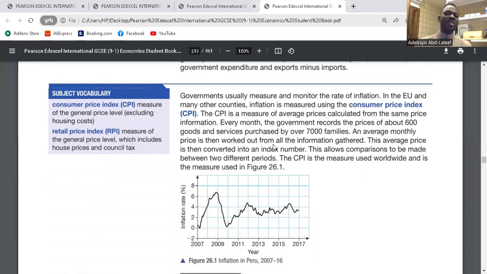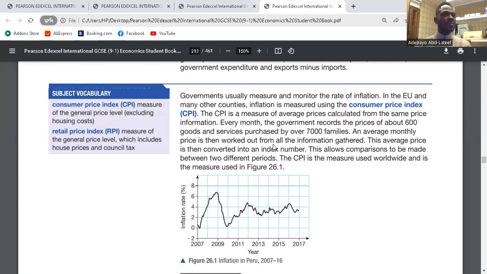Government usually measures and monitors the rate of inflation. So how do we measure the rate of inflation? We use the Consumer Price Index, CPI, to measure inflation. And the formula for CPI is the cost of the food basket of the present year divided by the cost of the food basket of the base year, multiplied by 100.